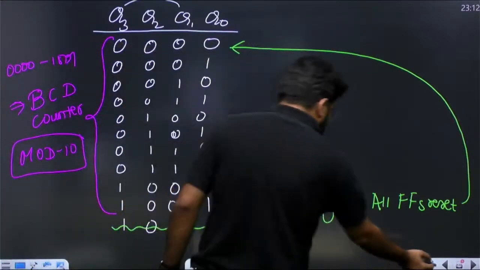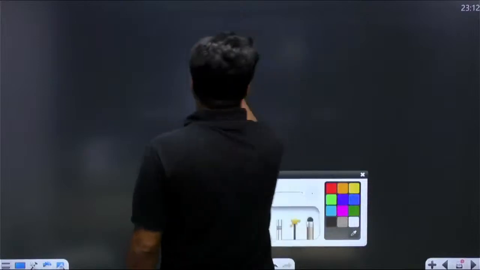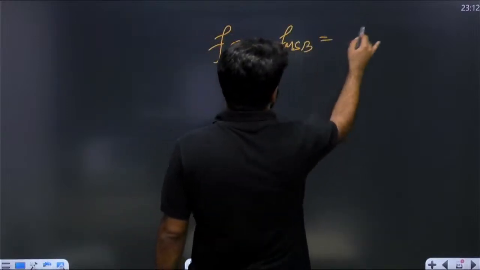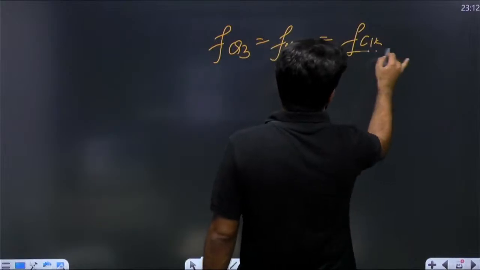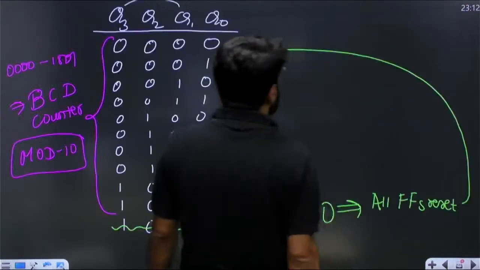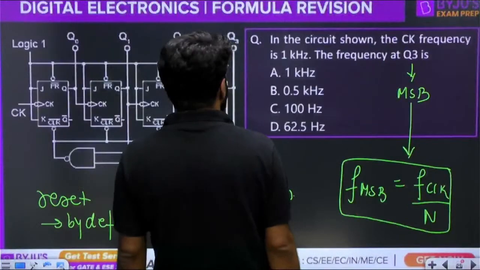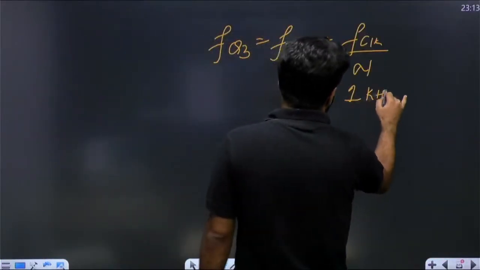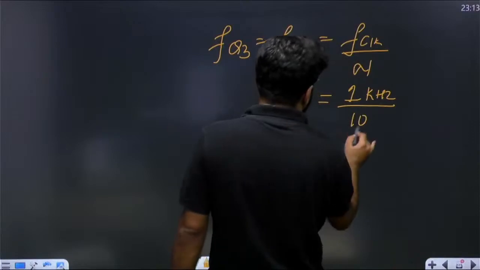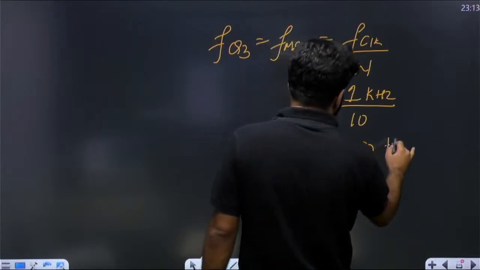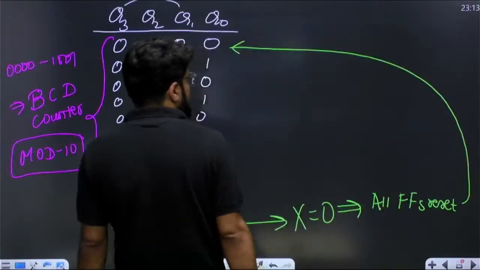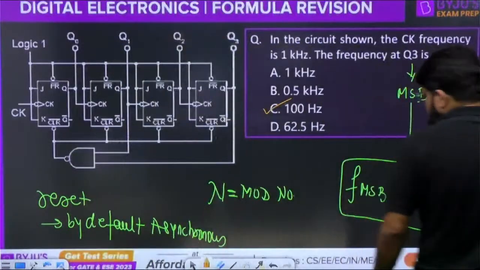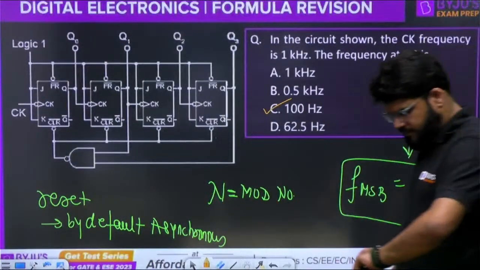If it is the mod 10 counter, the question was frequency at Q3. Q3 is the MSB, and the formula for MSB is clock frequency divided by N. Sir, what is the clock frequency given to me? 1 kilohertz. 1 kilohertz divided by 10. Answer is 100 hertz. Option number C.